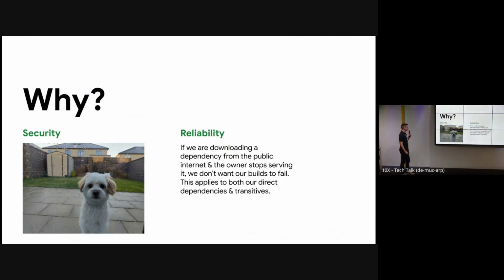So why do we want to do this? There's two reasons. The first is security. I care a lot about security, and that's why I have a very scary guard dog. He's very scary, right? So Bazel already has a lot of good security features built in, like checksum verification, and these features do reduce a lot of risk, but ultimately some of our builds did not reach out to the public internet at all, so this is why we want to do this. The second reason is reliability. If we're downloading a dependency from the public internet and the owner of that stops serving it, we don't want our builds to fail.